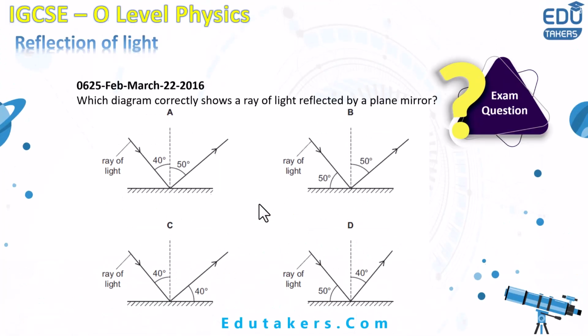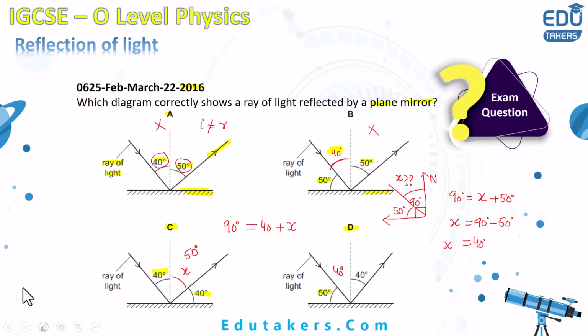Let's go back and see the answer D. In the answer D, you can see the angle of incidence and reflection, both of these are equal. That's why it would be the correct answer.